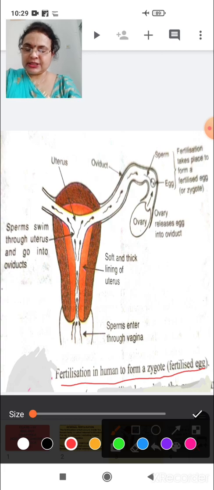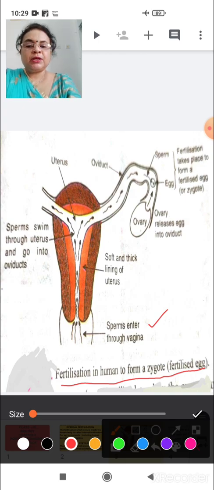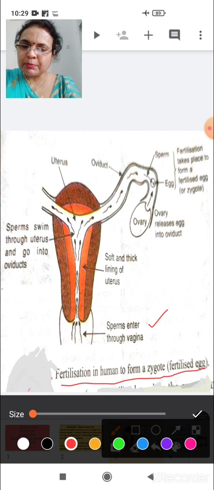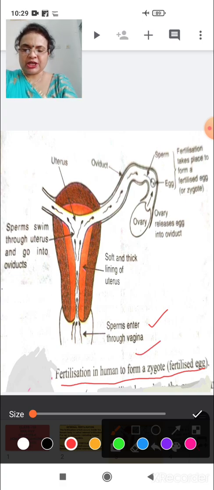How does fertilization start? The sperms, which are male gametes, through the procedure of mating, or we can say intercourse, enter inside the female body through the vagina.